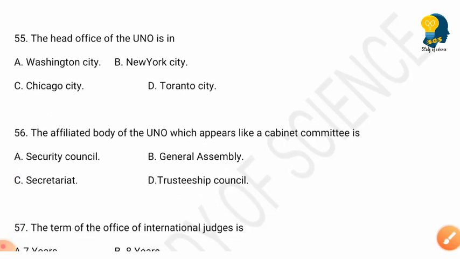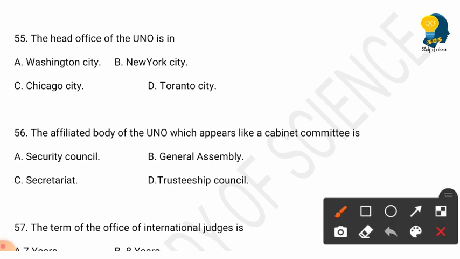So the next question is, the head office of UNO is in. Options are Washington City, New York City, Chicago City, Toronto City. And the right answer here is option B, New York City. It is the head office of UNO.